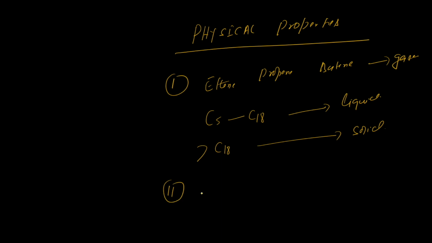Now the second one is the boiling point. If you remember, I have given you the concept. Boiling point is directly proportional to molecular mass. So as the molecular mass of the alkene increases, the boiling point will also increase. The boiling point is also directly proportional to surface area. As the surface area of alkene increases, the boiling point will also increase.